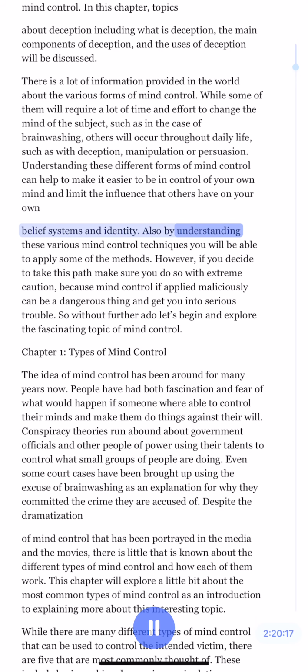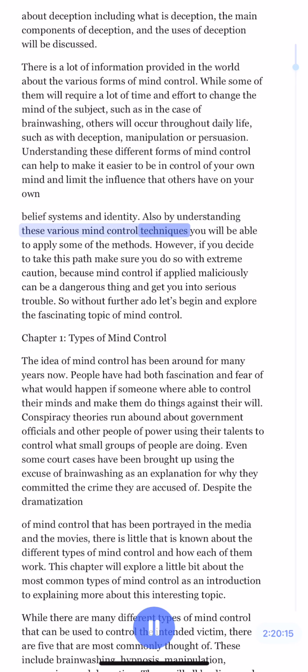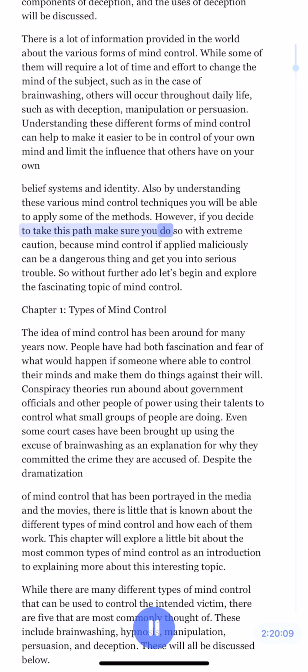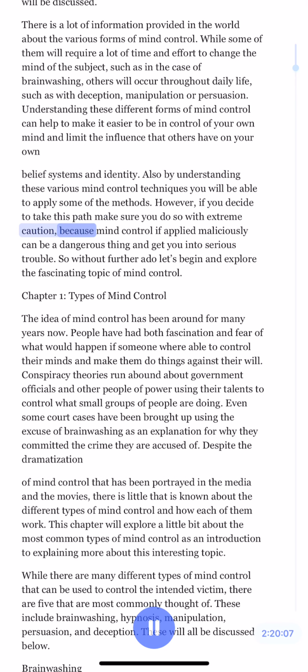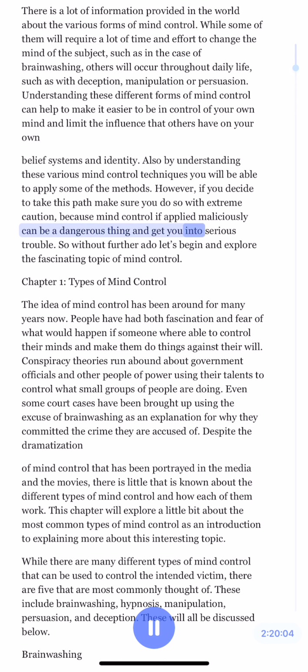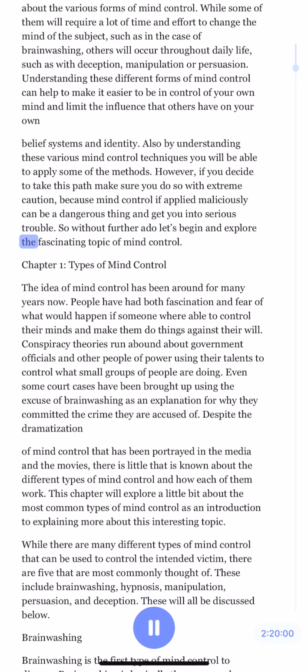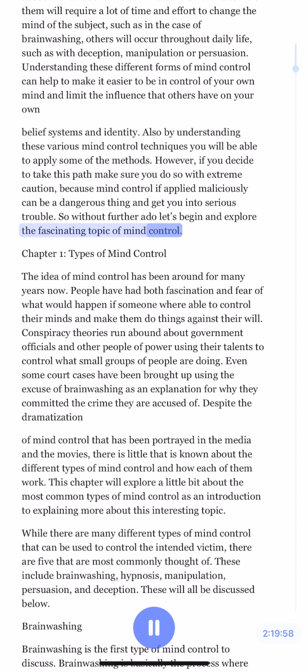Also, by understanding these various mind control techniques, you will be able to apply some of the methods. However, if you decide to take this path, make sure you do so with extreme caution, because mind control, if applied maliciously, can be a dangerous thing and get you into serious trouble. So without further ado, let's begin and explore the fascinating topic of mind control.